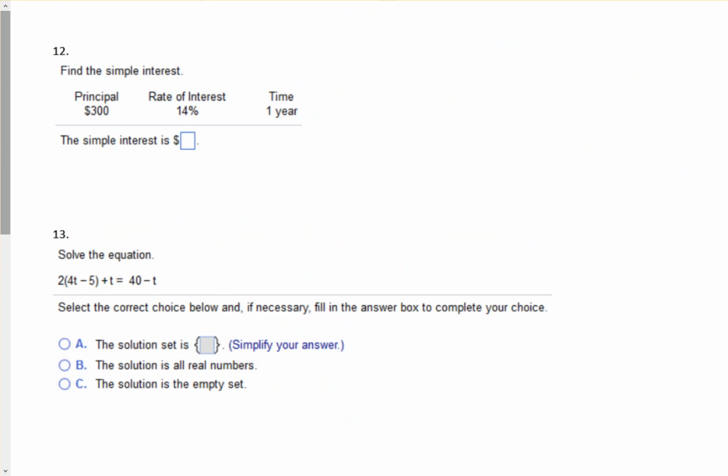Okay. Find the simple interest. Remember, simple interest formula was I equals P times R times T, where P is the principal, R is the rate as a decimal, and T is time in years. Okay, so we have a principal here of 300.